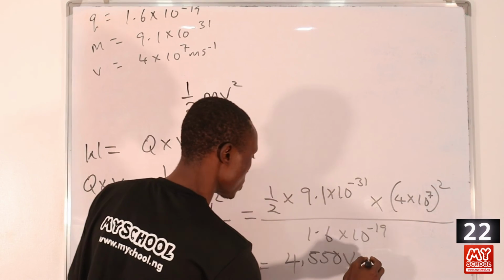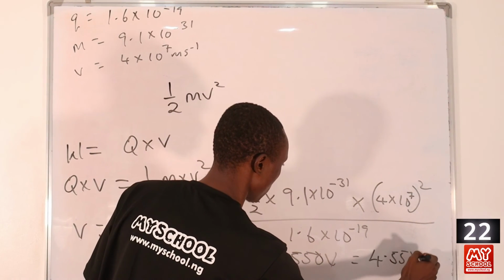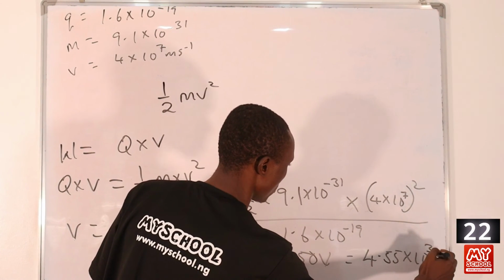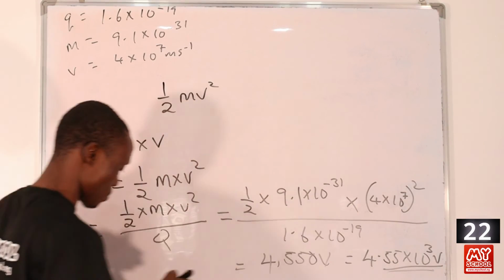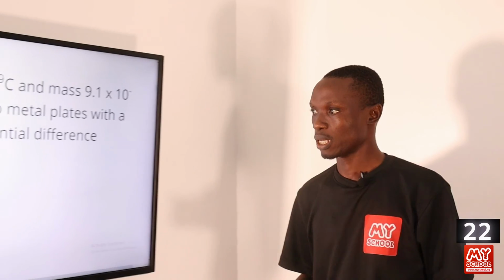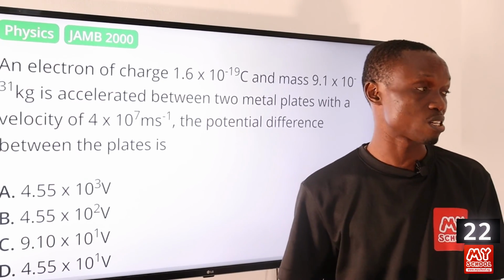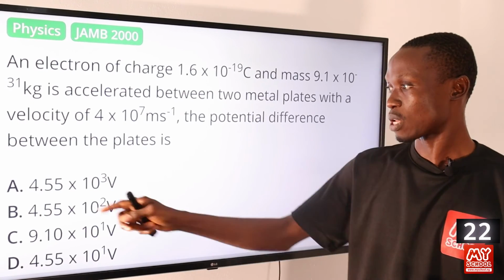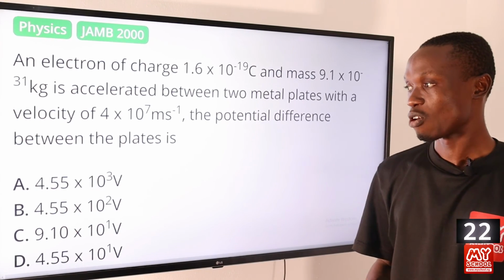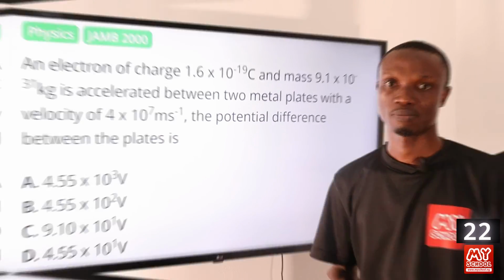If we put this in standard form, we'll have 4.55 times 10 raised to the power 3 volts. Okay, so let's return to the screen to pick the correct answer. From our calculation, we got 4.55 times 10 raised to the power 3 volts. So that agrees with option A, 4.55 times 10 raised to the power 3 volts.